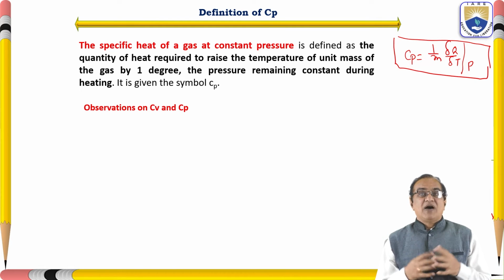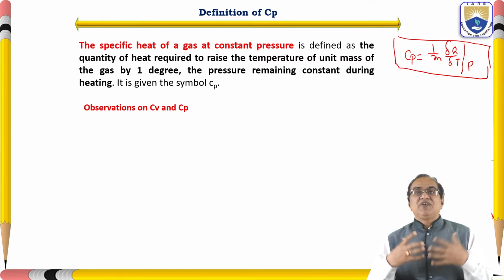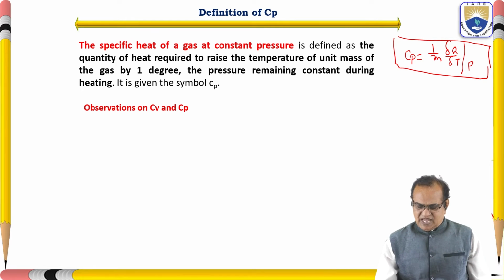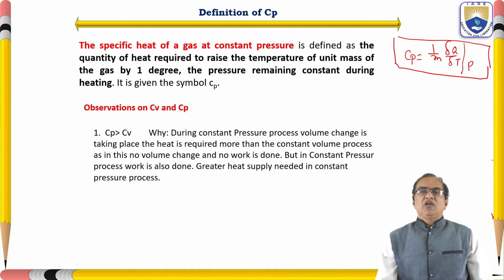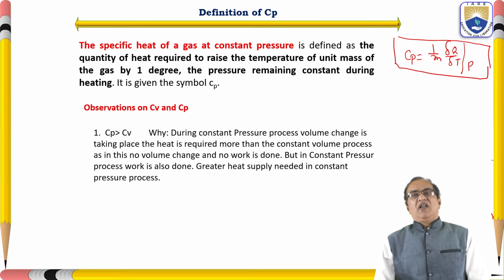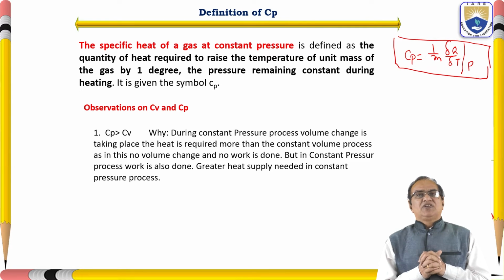I am writing here an observation; we will see the physics behind it, and we can also derive the relation between Cv and Cp mathematically. The first observation is that Cp is always greater than Cv.